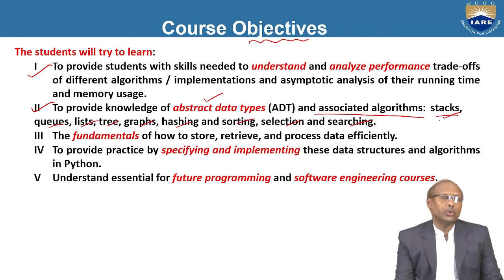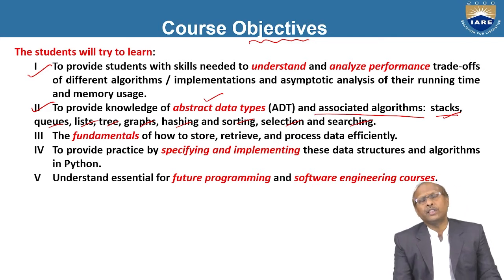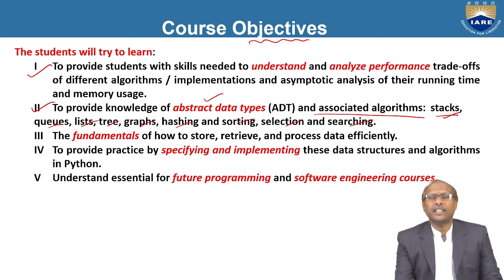The stacks, queues, and list, where the list is again a linked list. It can be a single linked list, a double linked list, a circular single linked list, or a circular double linked list. All these things you have to study. These all come under linear data structures. Similarly, you have to study non-linear data structures like trees and graphs.